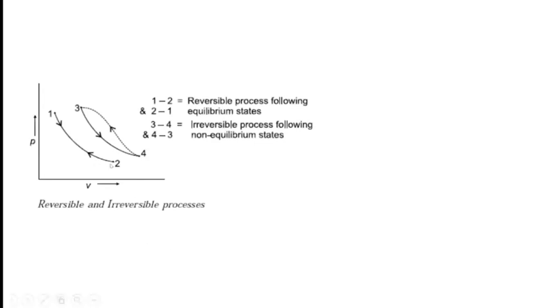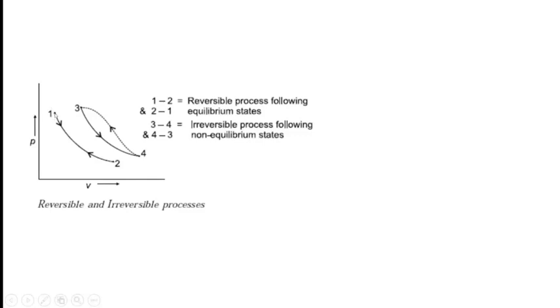Consider this example, a PV diagram. Process 1 to 2 is one process, and 2 to 1 is the second process. Processes 1 to 2 and 2 to 1 form a reversible process.